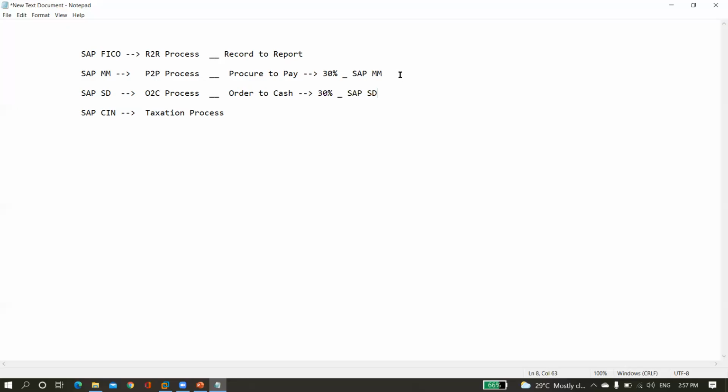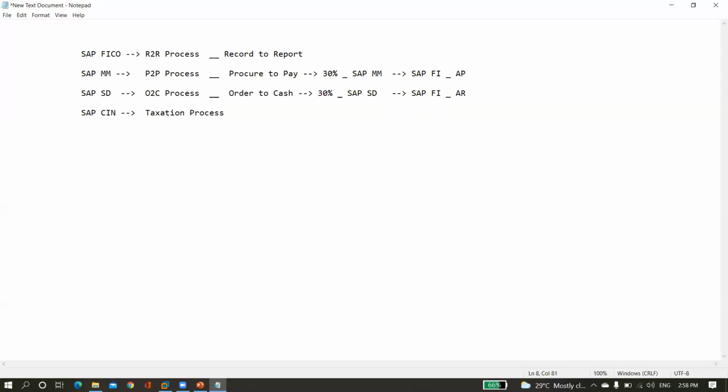And here the P2P is linked with SAP FI with the submodule AP, accounts payables, and OTC is linked with SAP FI AR, accounts receivables.